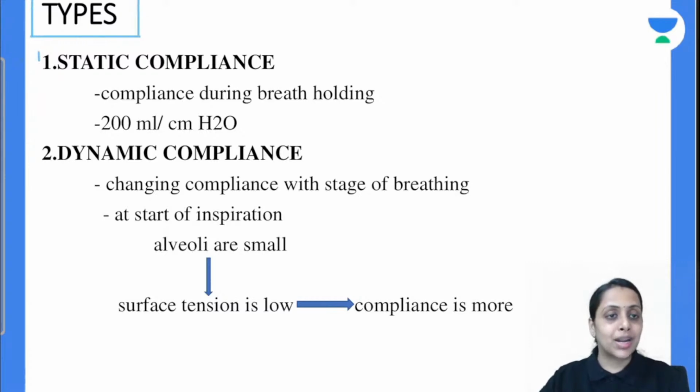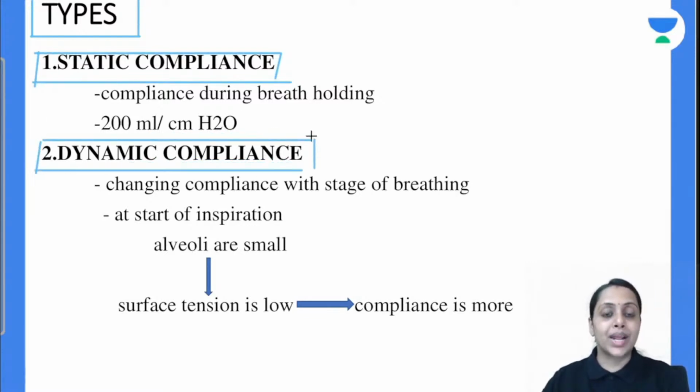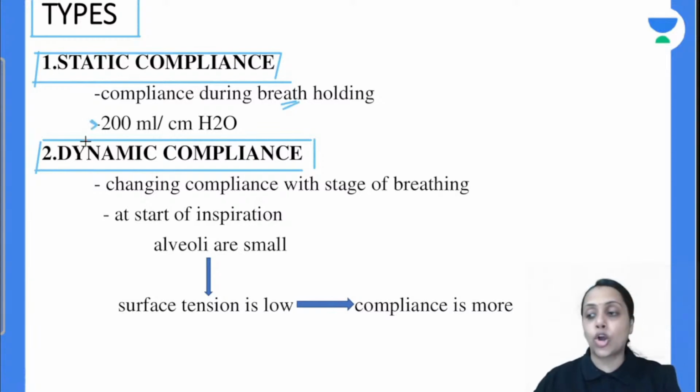So compliance हमारा दो तरह से हो सकता है, static compliance और the dynamic compliance. First coming to this static compliance. Compliance during the breath holding situation is the static compliance. ठीक है, and normal value जो अभी अपने बात की थी, normal compliance कितना होता है? 200 ml per centimeter of water. This is our static compliance. Next is the dynamic compliance.